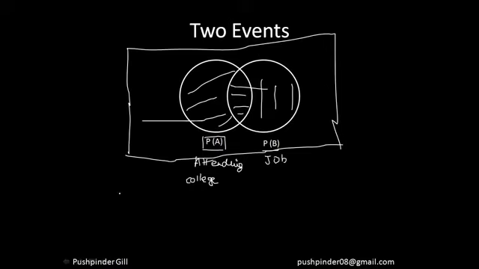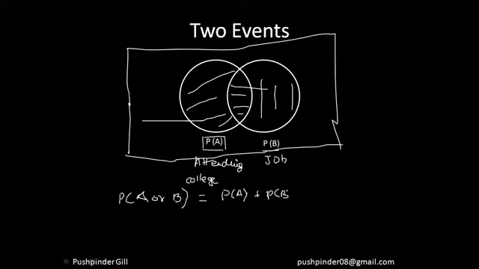So let's suppose I want to calculate that either I will attend the college or I should get a job. So what is the probability of that happening, right? So either I attend a college or I get a job. Pretty much anything can happen. So I am looking for this complete area over here. So let me do one thing. Let me add the P of A and the P of B. Right? I hope everyone is understanding what I'm trying to do here.